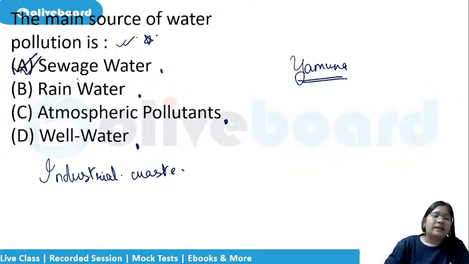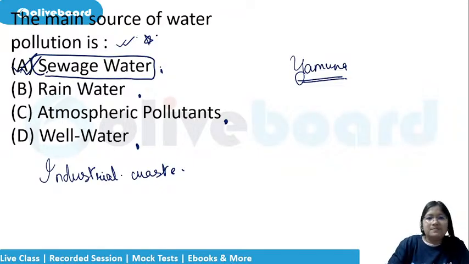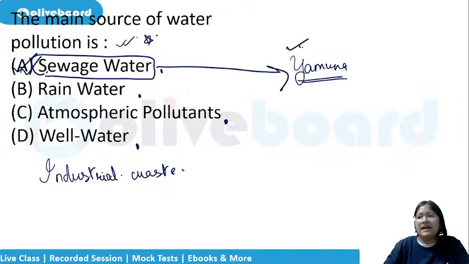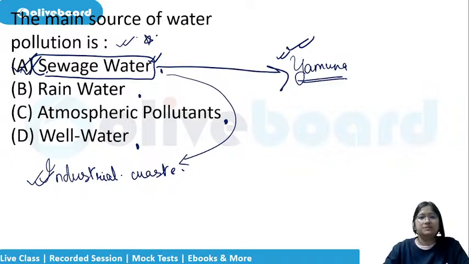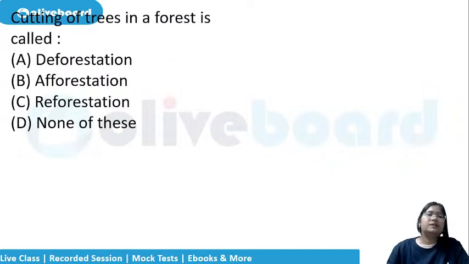Okay. Now see, sewage water is the prime reason, prime factor behind that frothing in Yamuna which was seen, no, in Delhi. Then during the Chhat time it was clean, and now again the frothing has started. So the sewage water is the main reason behind the pollution of Yamuna river as well. And otherwise for water pollution, these two are the main. Sewage water and industrial waste, these two are the main responsibles. Okay. Coming to the next question.